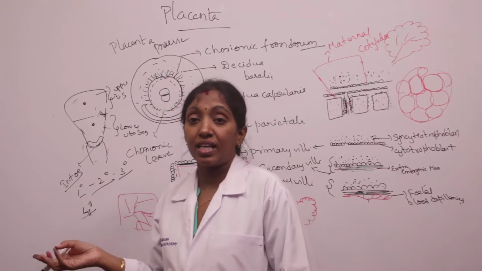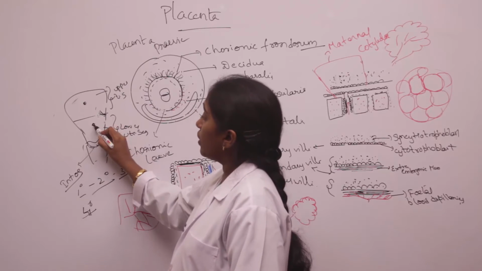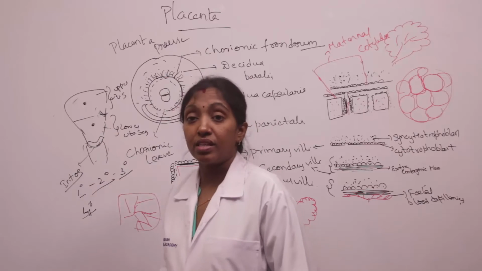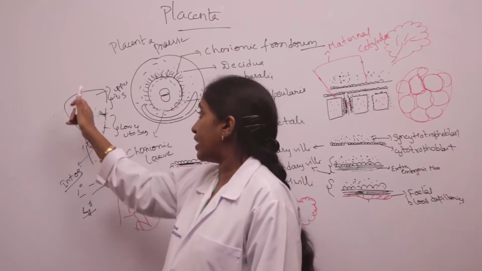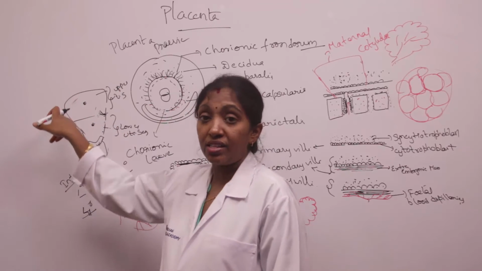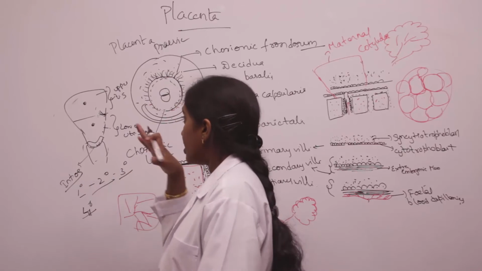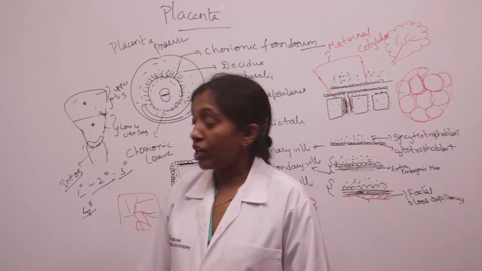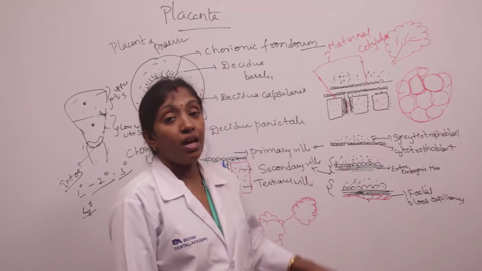Uterine tube implantation can take place, abdominal implantation can take place, and implantation can take place in the lower uterine segment. These are the different sites of implantation, but the normal site is the junction of the fundus and the body of the uterus. So that's about some abnormal sites of implantation, and placenta previa and its 4 degrees.